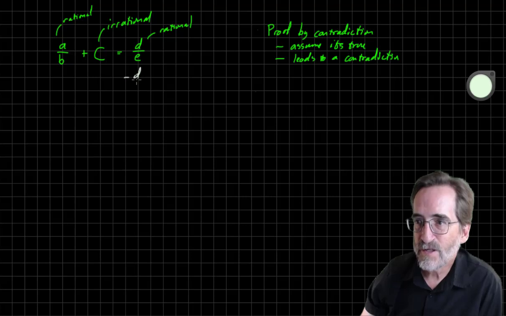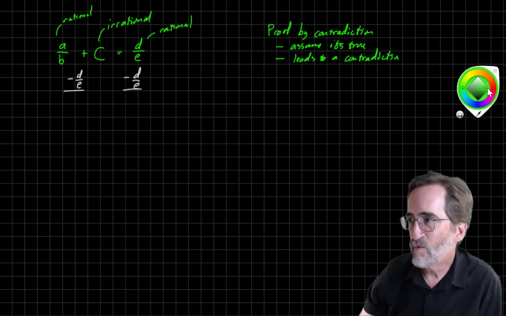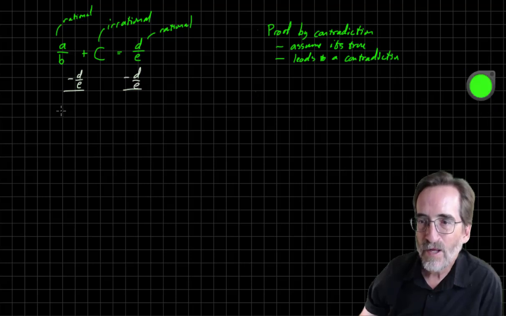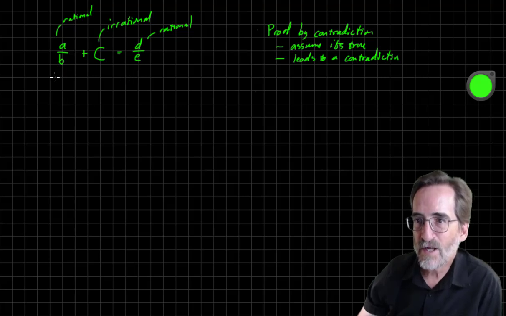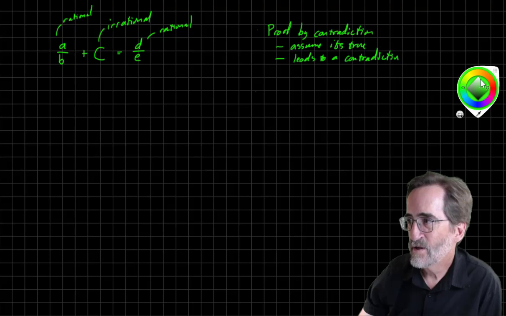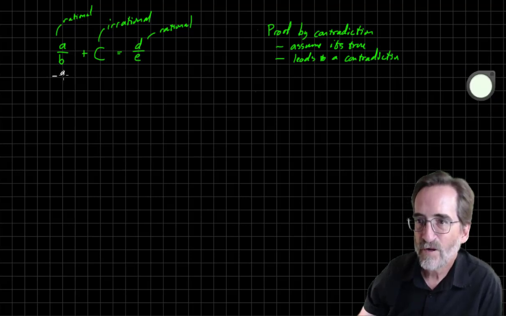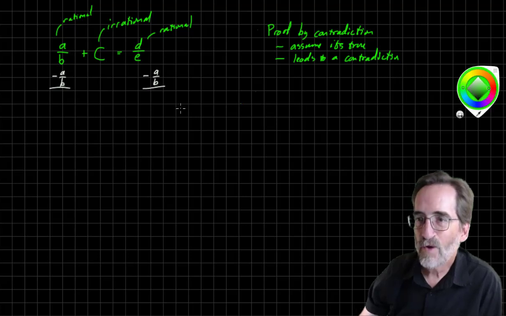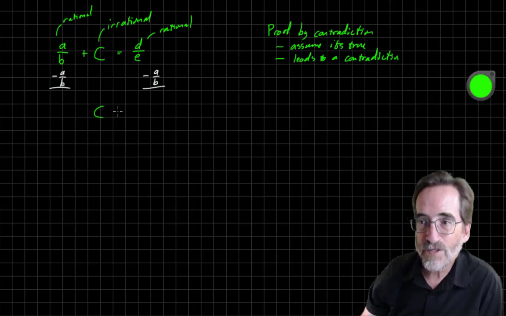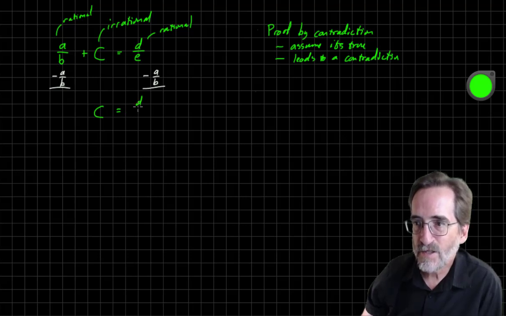If I subtract d over e from both sides, using our algebraic steps, we end up with a over b. Actually, let's do it this way. This will be easier. Let's subtract a over b from both sides. I was going to do 2 steps, but we only need 1. We end up with C, which is an irrational number, we assumed, is d over e minus a over b.